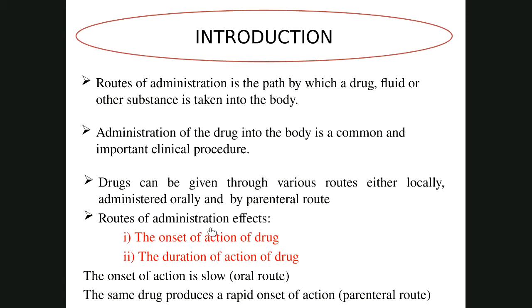For example, if we take an oral route, the onset of action will be slow. Maybe after 15 or 20 minutes it will start showing its effect. But for the parenteral route, the same drug produces quick onset of action. Parenteral means in the form of injection. So it will show quick action. That is known as onset of action. For oral it will be slow. For parenteral or injections it will be fast. Therefore, in most emergency situations, injections are preferred to give a quick onset of action.